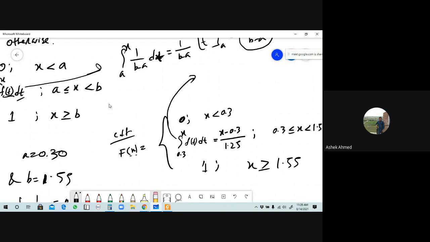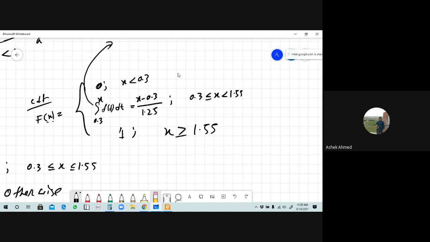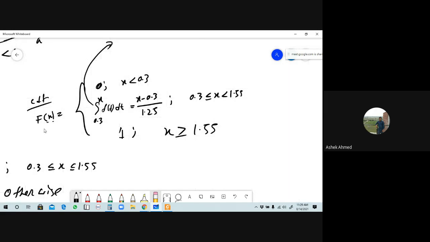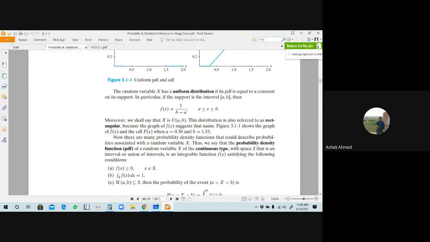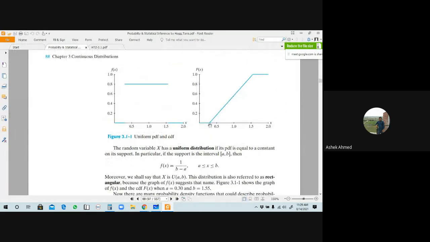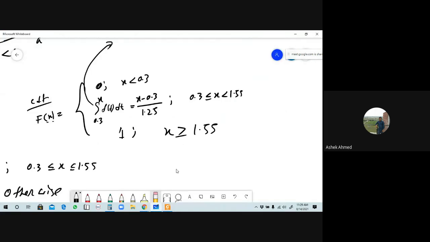Response me. Yes sir. Okay, this is our piecewise function of the CDF. Now we will sketch this graph here. If you sketch the graph, can you remember this? If this point is 0.3, then from the first function tell me, when the value of x is less than 0.3, the corresponding value of capital F of x will be 0.